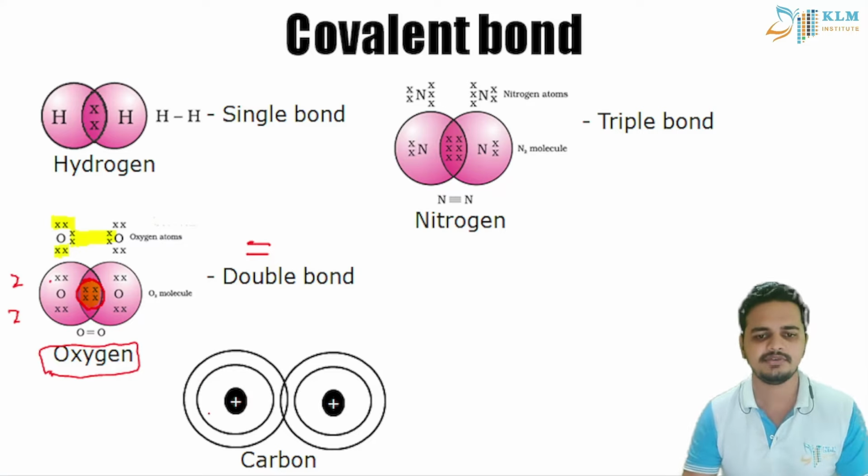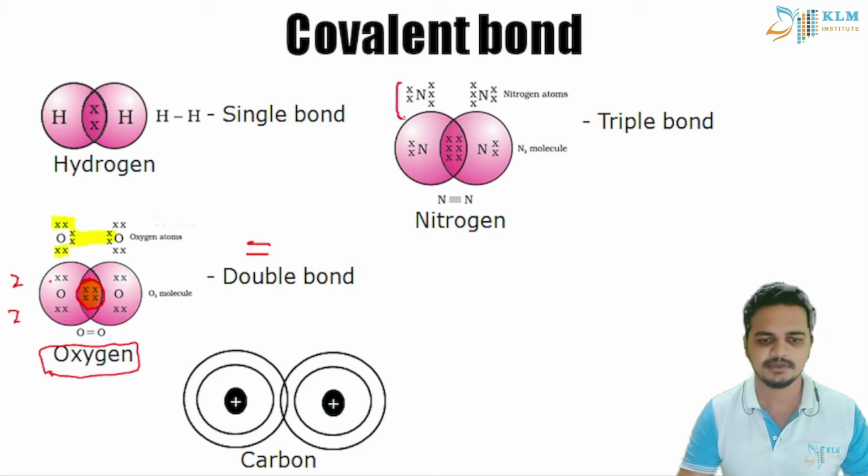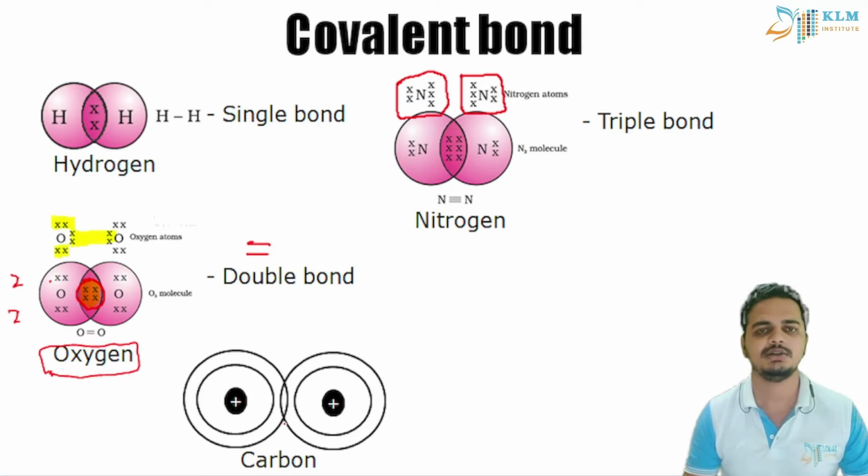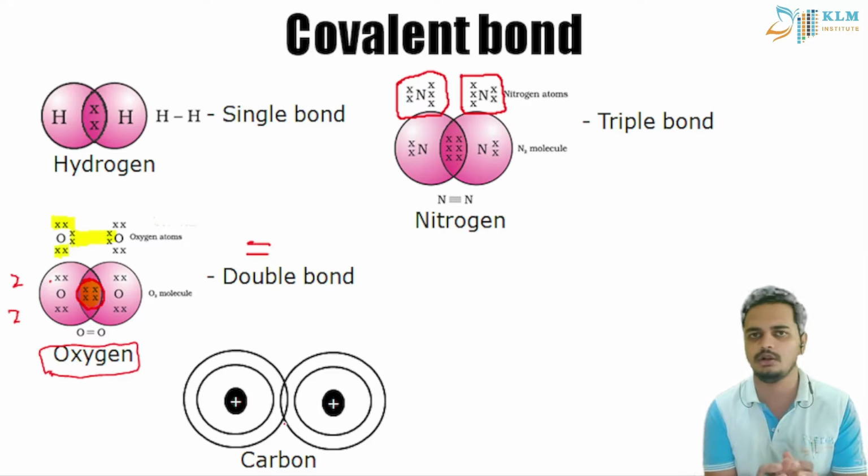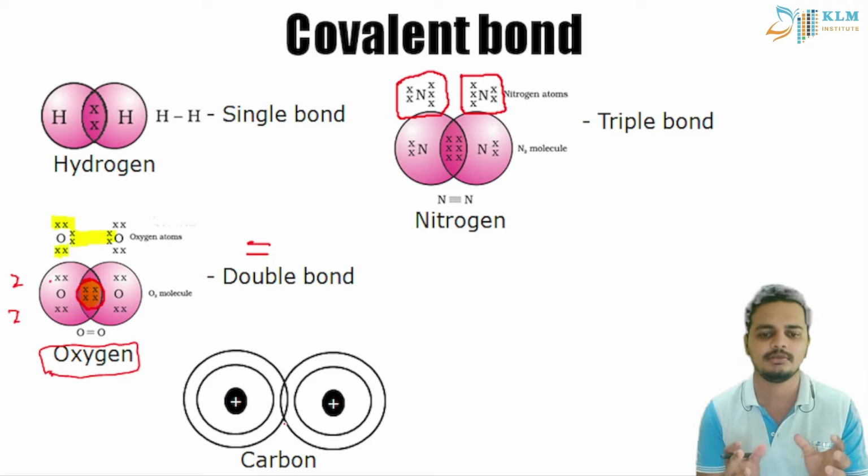In a similar way, nitrogen has 5 electrons. So to get 8 electrons in the outermost shell, what does it have to do? It has to gain 3 more electrons. It cannot gain electrons because the structure is simply small. It cannot withstand such an electron rush.